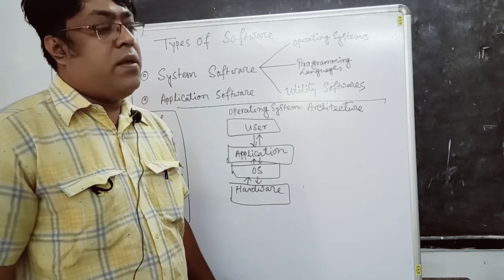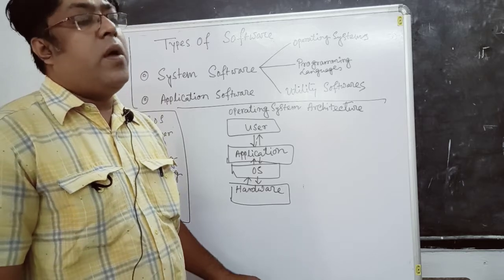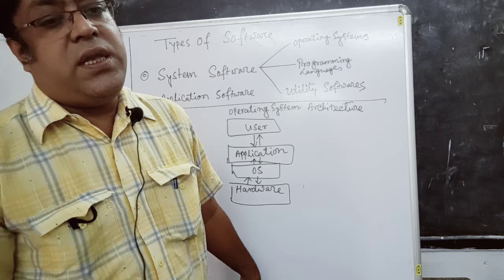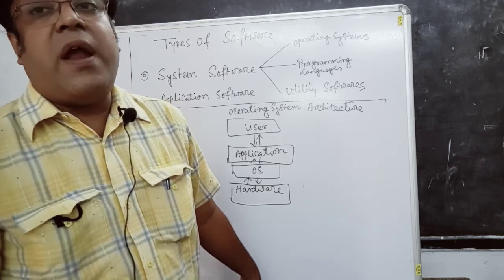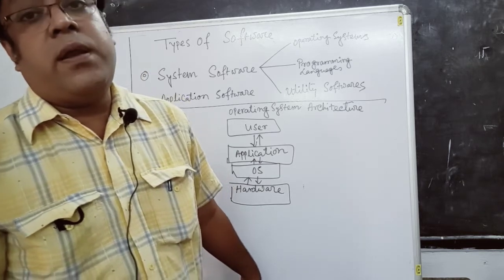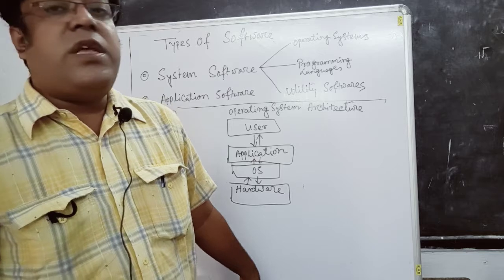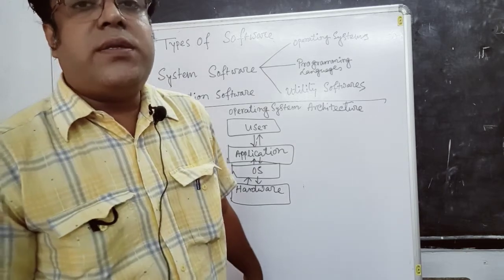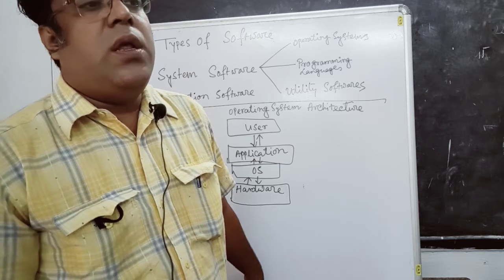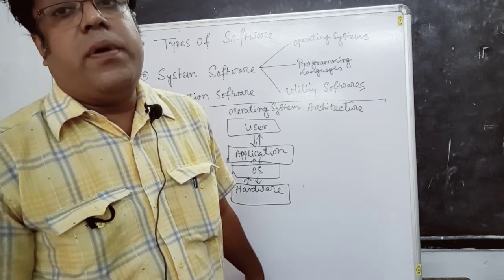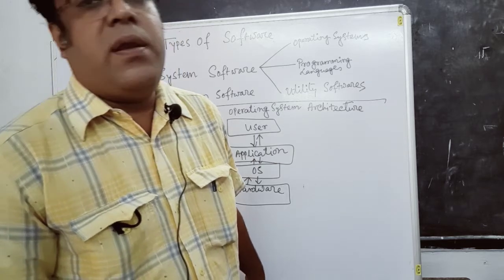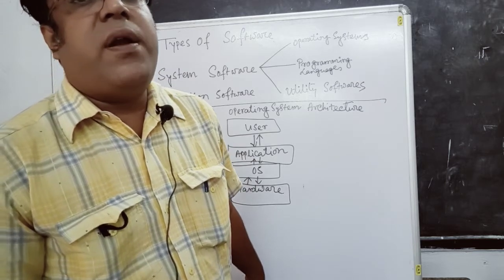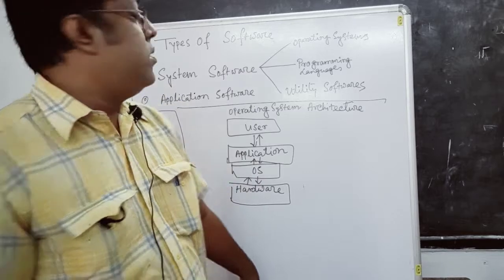Now we are talking about the Windows operating system. We can see Linux, Ubuntu, and the Android operating system. Actually, the operating system controls the whole computer hardware and also controls the other different types of software.